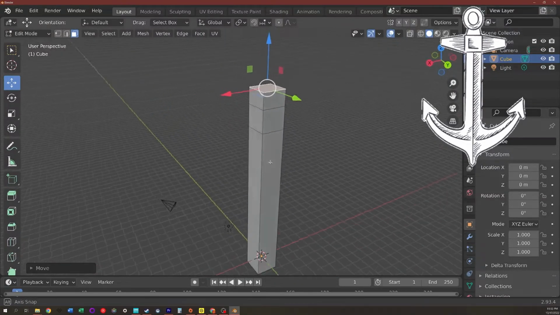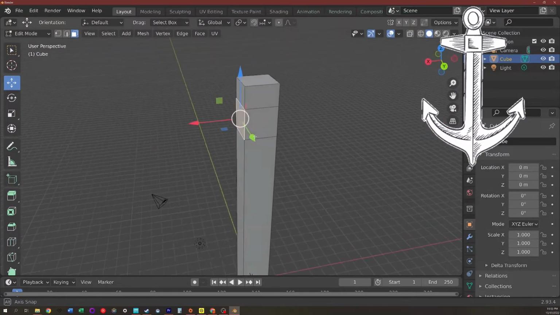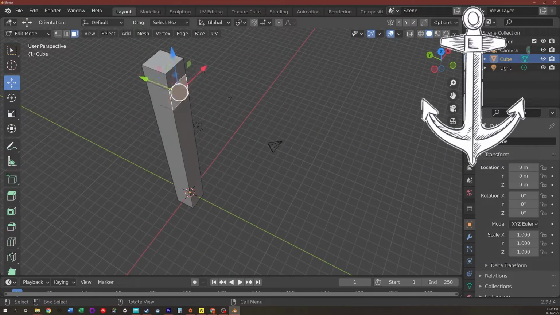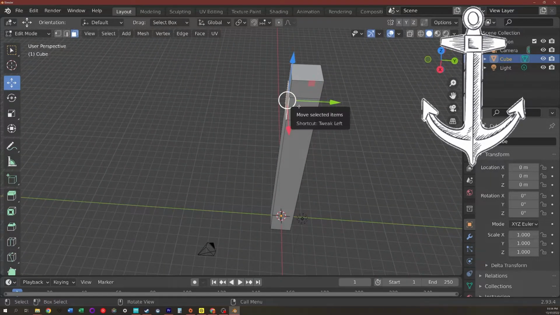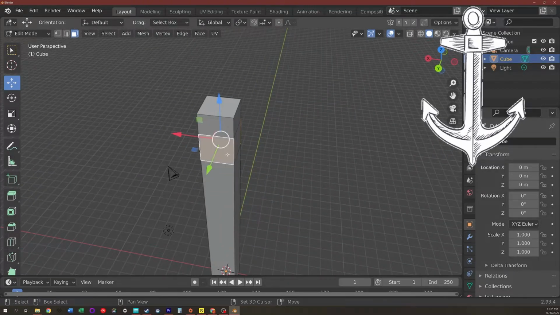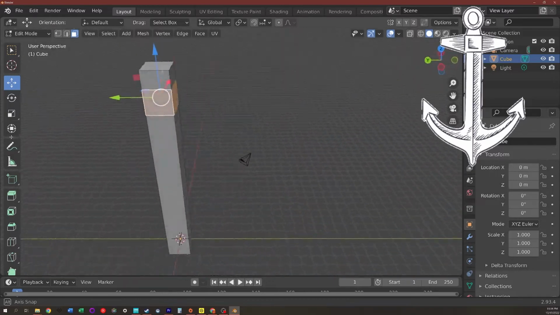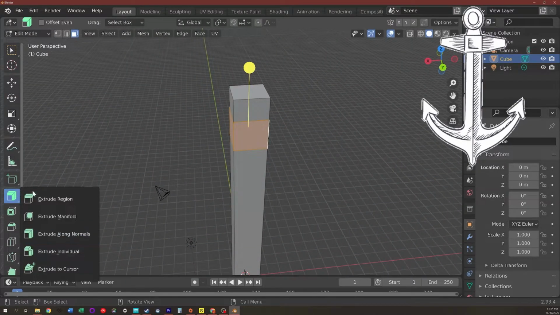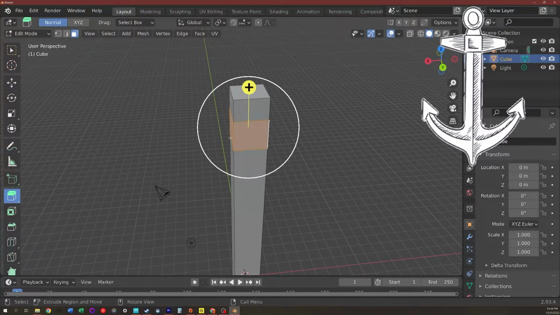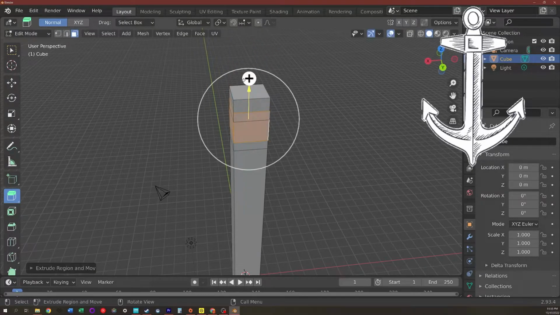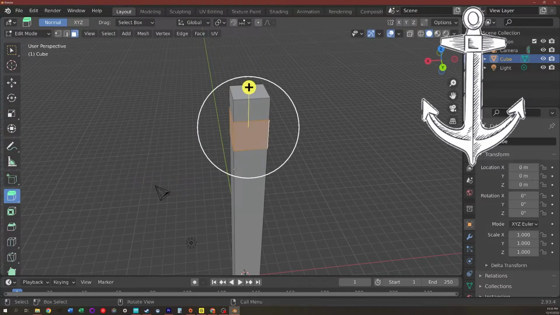I also need to pull the sides of this piece out a little bit. The way I'm going to do that is I'm going to hold shift and click, shift and click, shift and click, so that I've selected all of the faces for that center square all the way around. If I go to extrude region and click this button here, it's going to create some weird extrusions that go all off in different directions. So that's not entirely what I want to do.